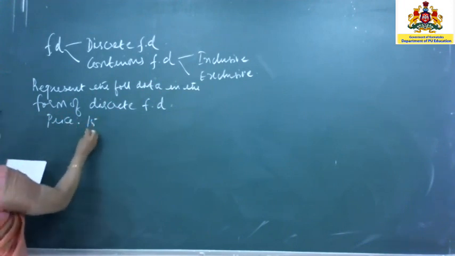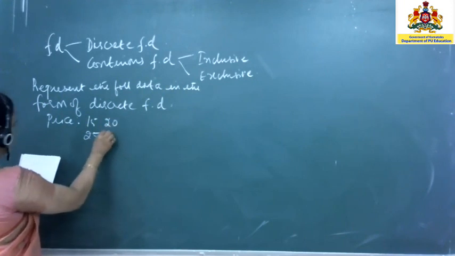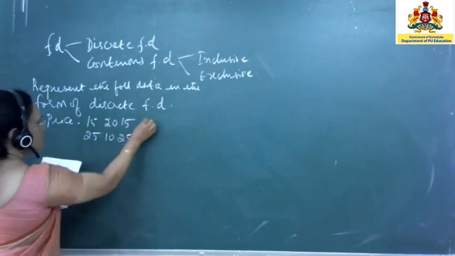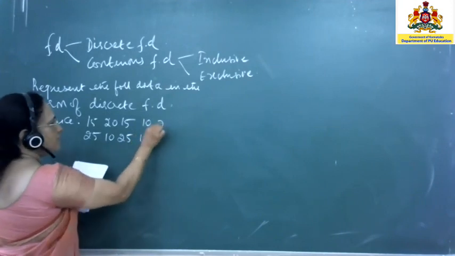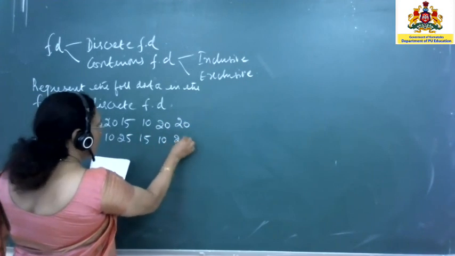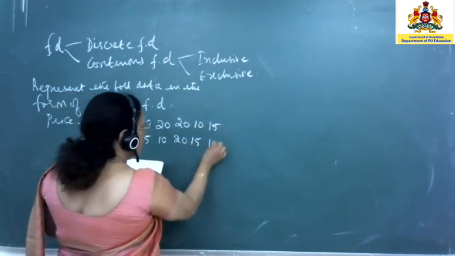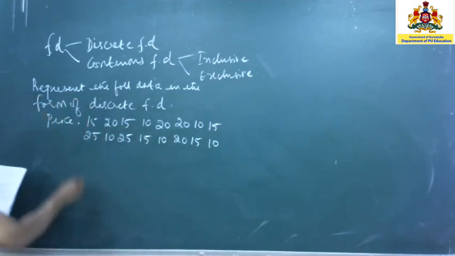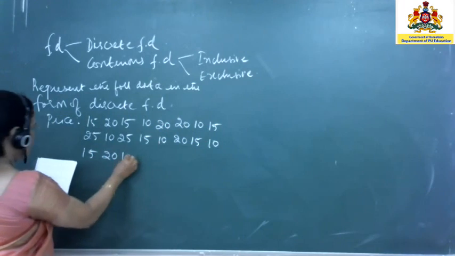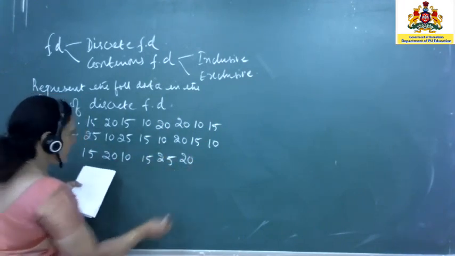So 15, you have 25, next you have 20, 10, 15, 25, 10, 15, 20, 10. Next 20, 20, 10, 15, 15, 10, 15, 20, 10, 15, 25, 20.